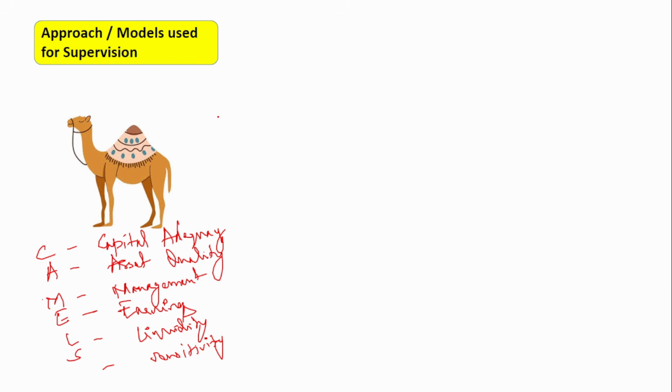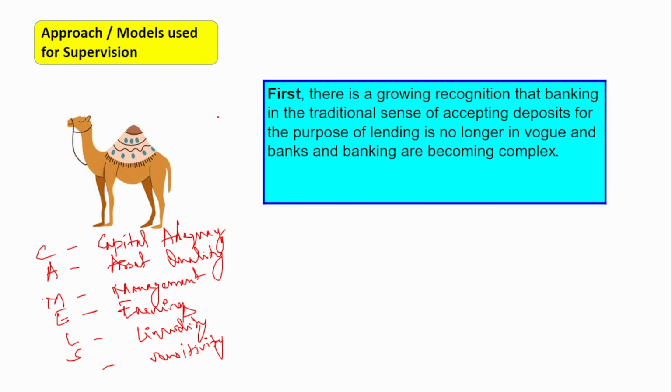But if you see, later on it has changed. Okay, so for two reasons it has been changed. First, there is a growing recognition that banking in the traditional sense of accepting deposits for the purpose of lending is no longer in vogue, and banks and banking are becoming complex, because previously when this approach was introduced, the prime purpose of the banking was to just provide deposits, provide loans. But now if you see, the banking is becoming even more complex, right? So that is why more supervision is required, and the method of supervision also has to be changed.